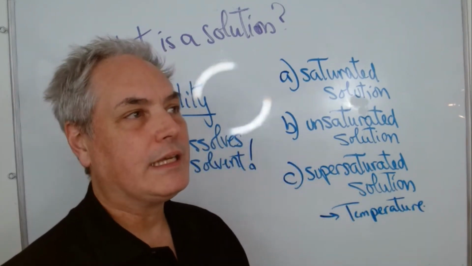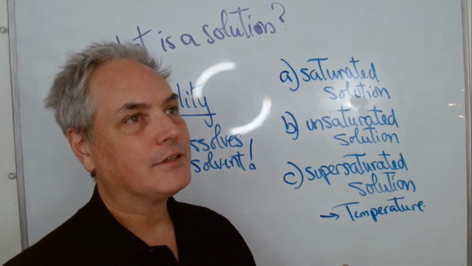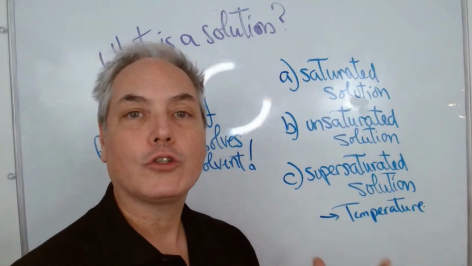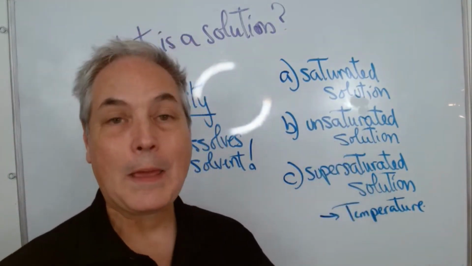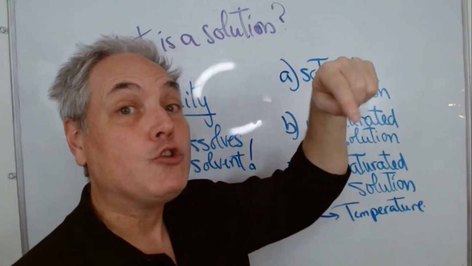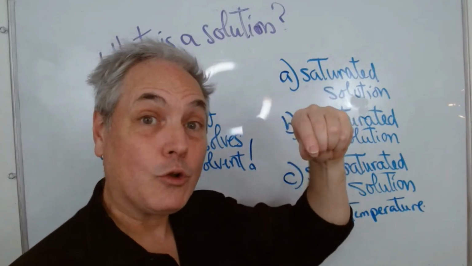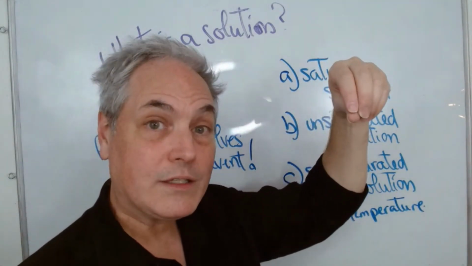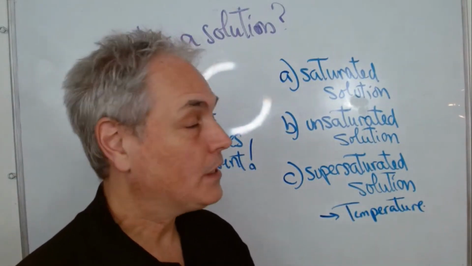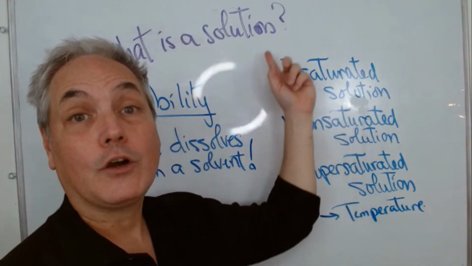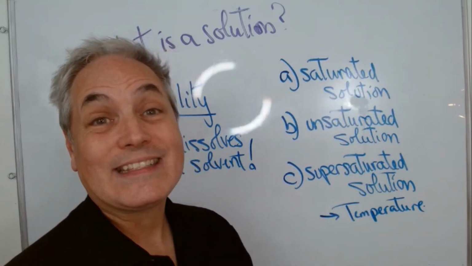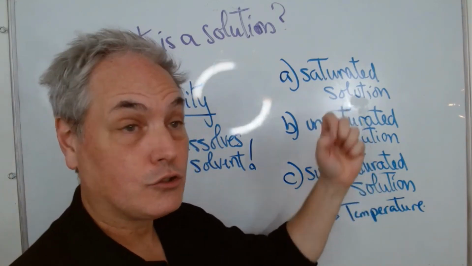For example, you have salt. If you take a pinch of salt and put it in the water and mix, all the salt will mix. It gets to a point where if you add a bit more salt, it dissolves. You add a bit more salt, it dissolves. And you get to a point where if you add a few grains of salt, they will go to the bottom of the glass and will not dissolve at all. That means we have reached a point of saturation. The solution is containing as much solute as it can. It's called a saturated solution.